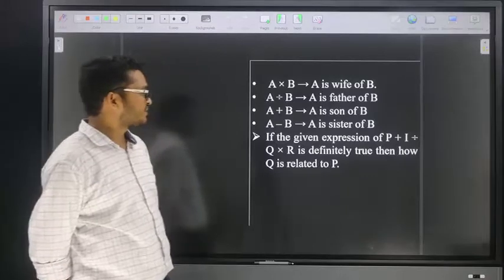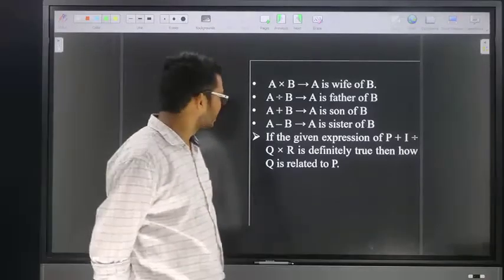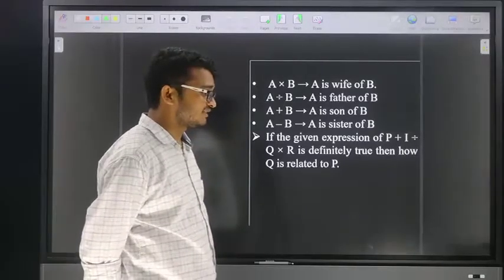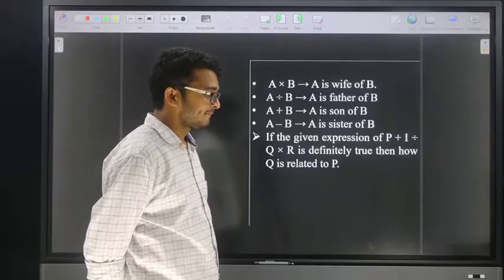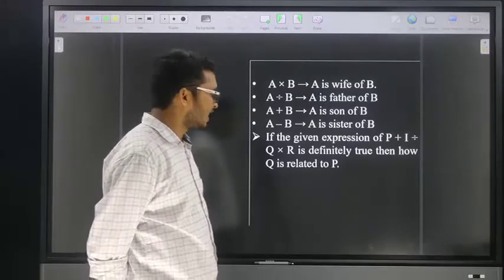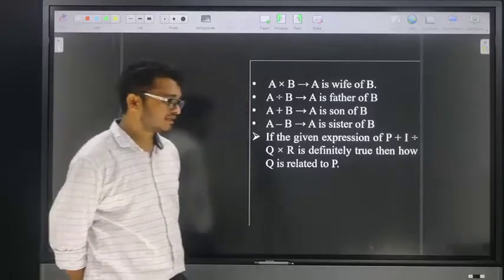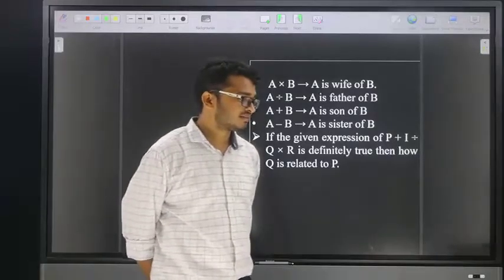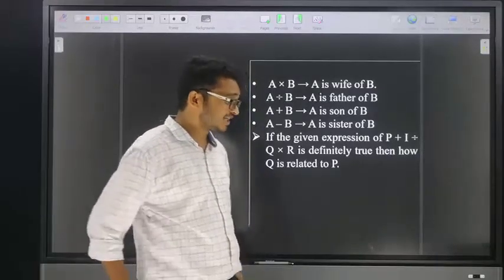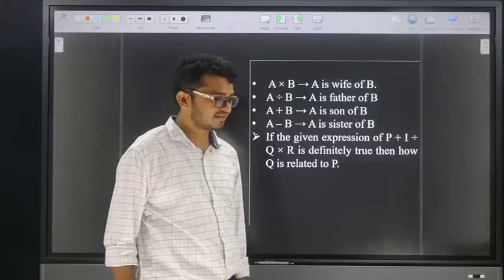If the given expression P plus I divided by Q into R is definitely true, then how is Q related to P?